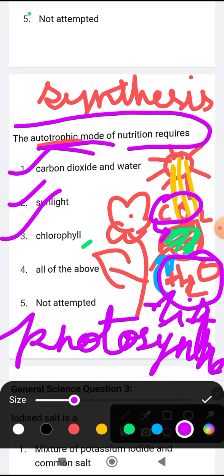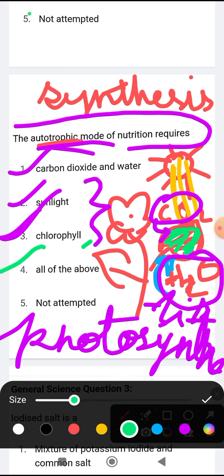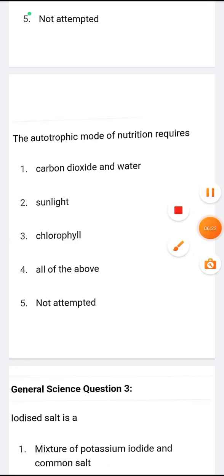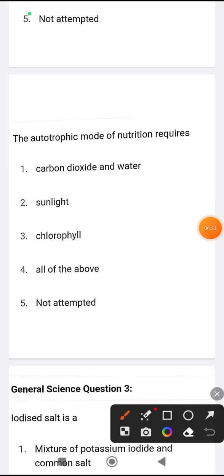Because without that pigment, the plant cannot prepare its own food. Okay, so chlorophyll. So here all these three will be required. So what will be the correct answer? The correct answer will be all of the above. So here the correct answer will be option 4.